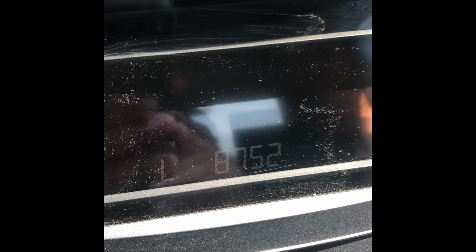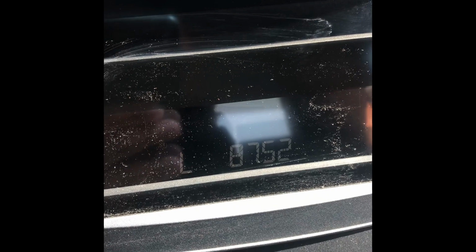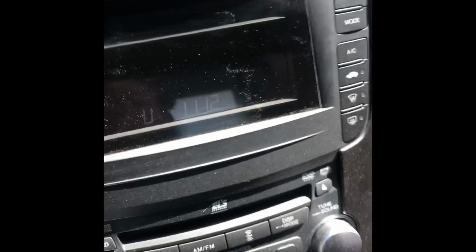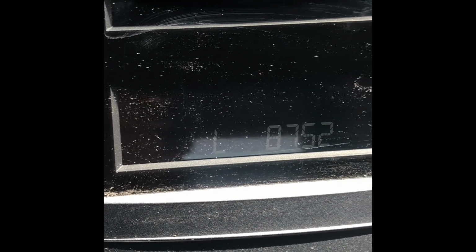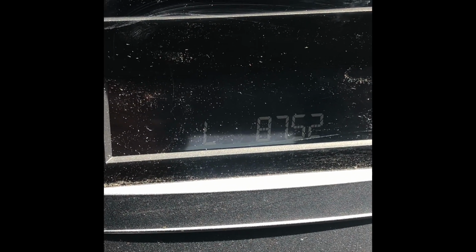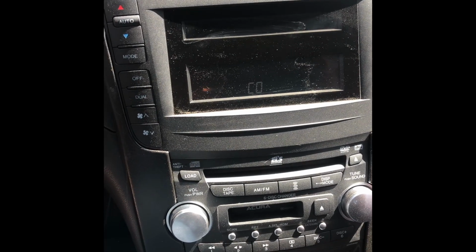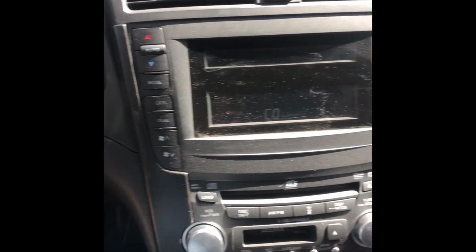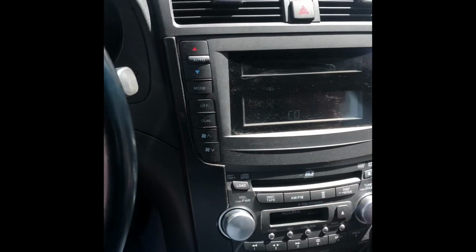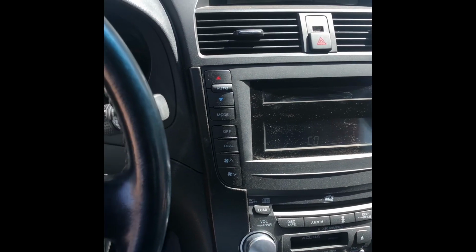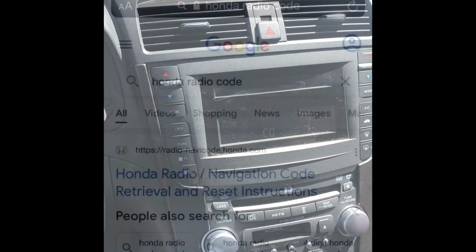And the second part of the code. So I'm going to give you guys this website where you can go check it out instead of going to the dealership. Just type in these two codes, your email, your info pretty much, and it's going to give you a code so you can fix the radio. I'm going to show you guys how to do that in a minute. Let me input all this info in the online real quick and then we'll get back to it.